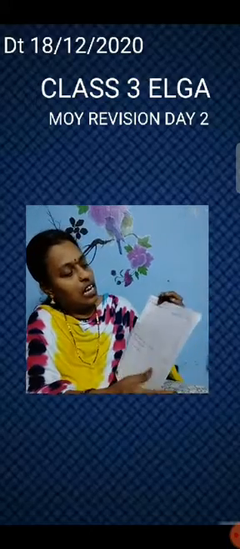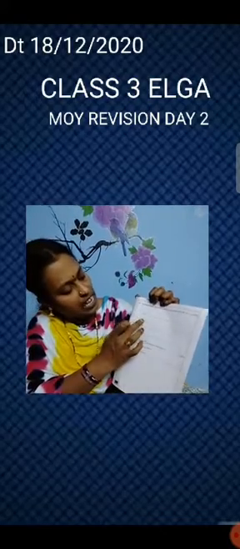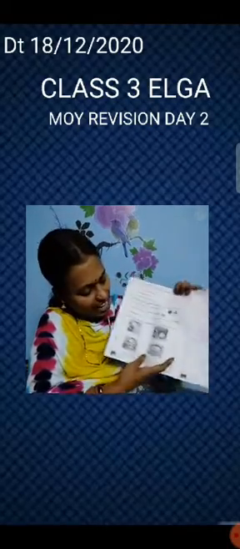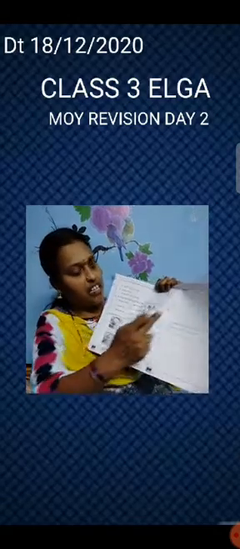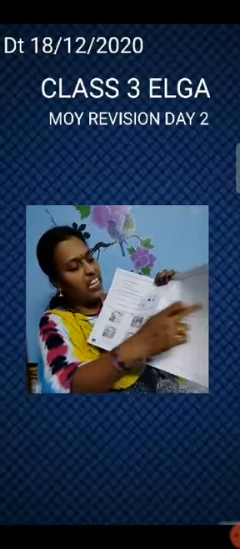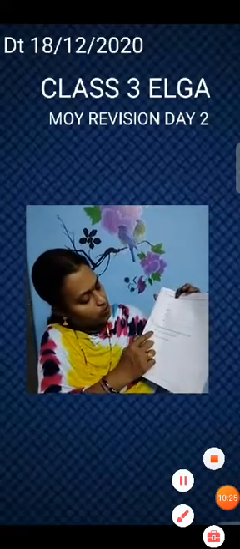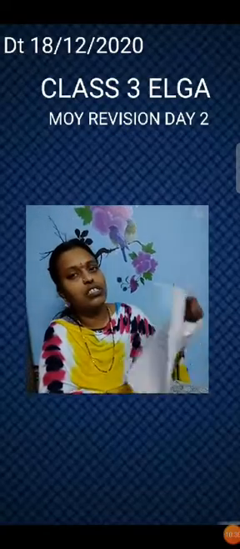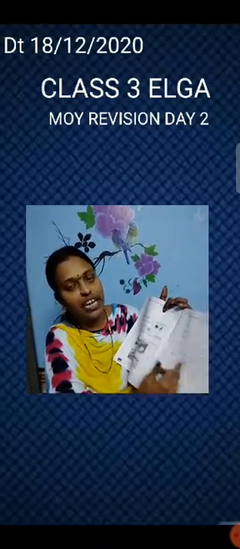Turn the page, children. Complete these sentences to write about the picture. So first, second, third, last. How have you classified this? So first, the boy is brushing. Second, the boy is drinking milk. Third, the boy is doing exercise. Fourth, the boy is sleeping. Complete the sentence using your own words. What was the story mostly about? The story was mostly about the boy's daily routine. Daily routine.